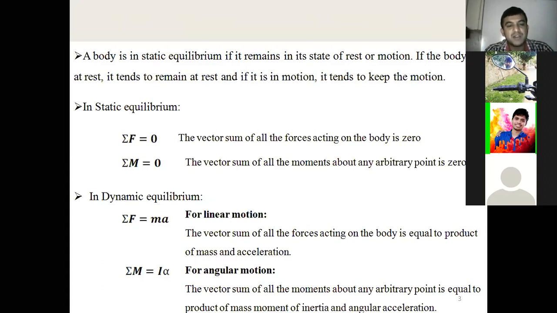For dynamic equilibrium, for linear motion, the vector sum of all the forces is equal to mass into linear acceleration. For angular motion of a body, the vector sum of all the moments or torques about an arbitrary point is equal to the product of mass moment of inertia and angular acceleration.